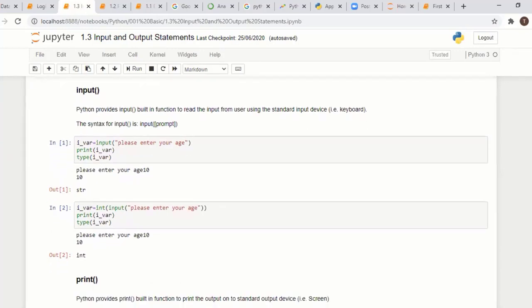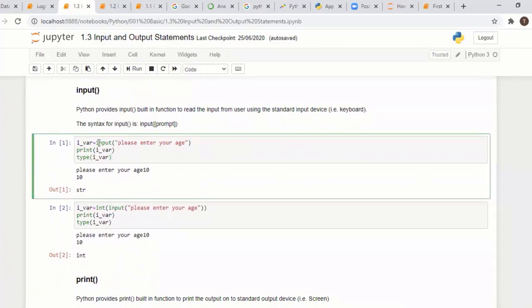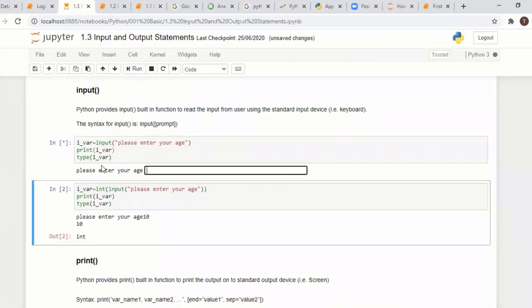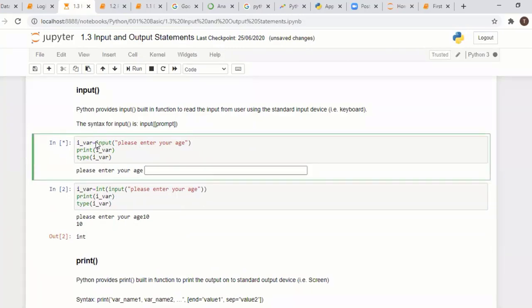How do we do it in Python? There is an input function. If we pass any question inside the input function, it shows it. Here we are asking, please enter your age. How are we handling this? We have the input function here. So with the help of the input function, we can get input values from the user. After getting input, we can validate whatever we want.